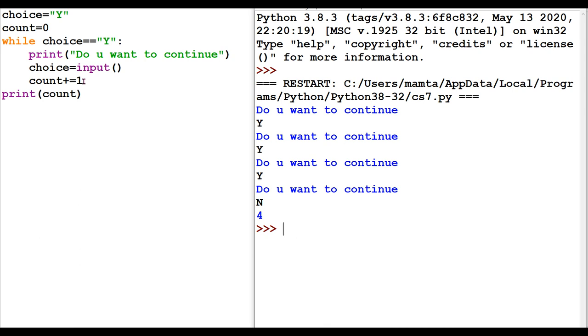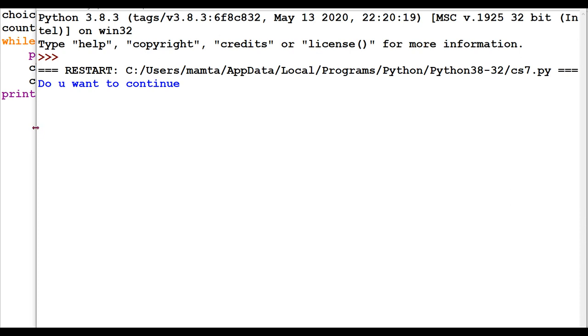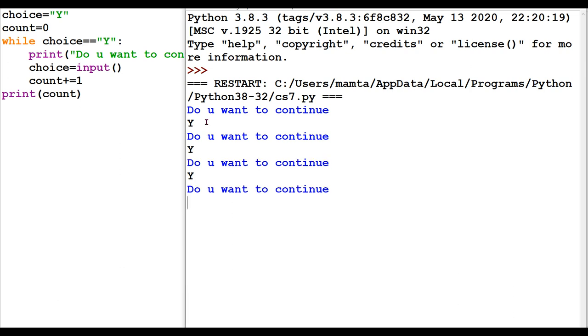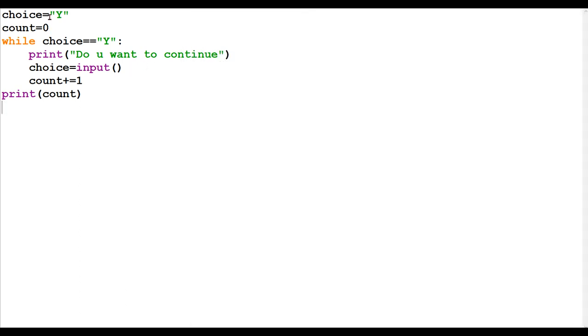As many times as we wanted to continue, that many times the counter has been increased. So the counter has been increased 4 times, which means the process has gone 4 times, and after the 4th attempt the process terminated. This is useful when we don't know how many times the process should go, that is, when it is based on the choice of the user. Right now I am the user. On my choice it is based how long it will continue.